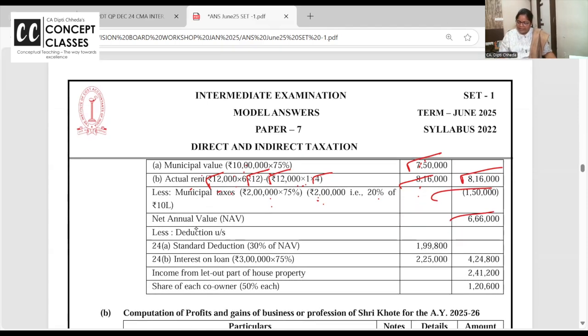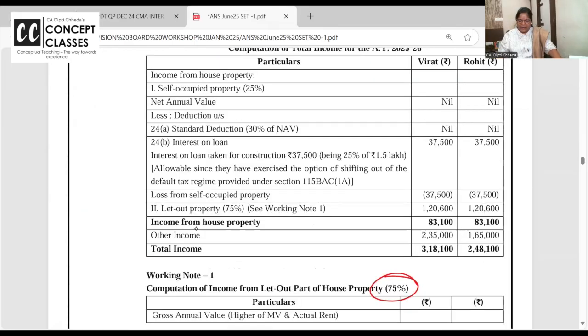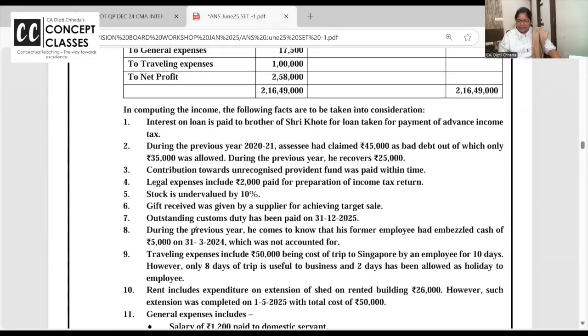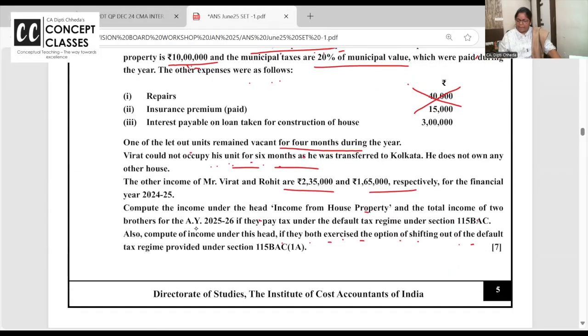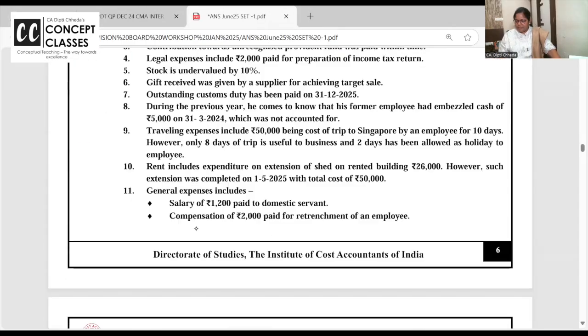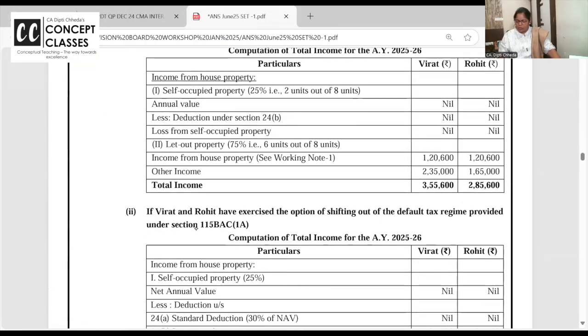Then you get NAV. Nothing given, so you have to give 30% standard deduction. Interest on loan is 3 lakh ka 75%. Just check how much interest on loan they have given. Interest on loan kitna diya hai? 3 lakh. So 75% is the let out part.